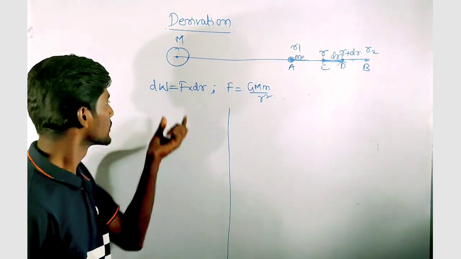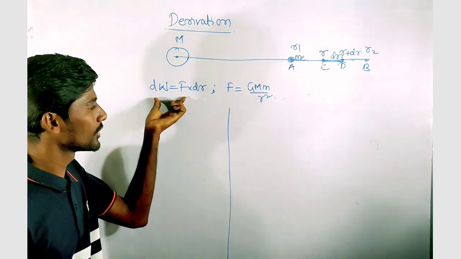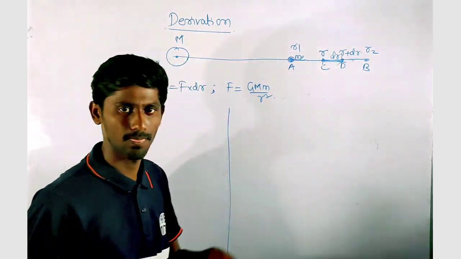This is the small work done to displace the particle from C to D.